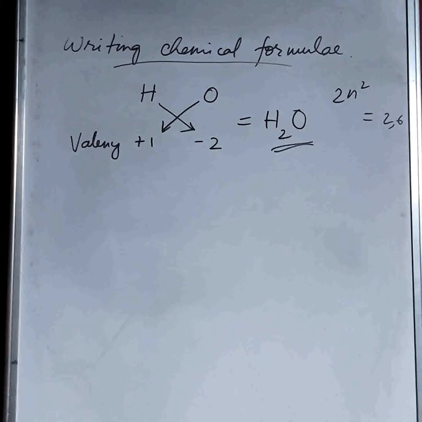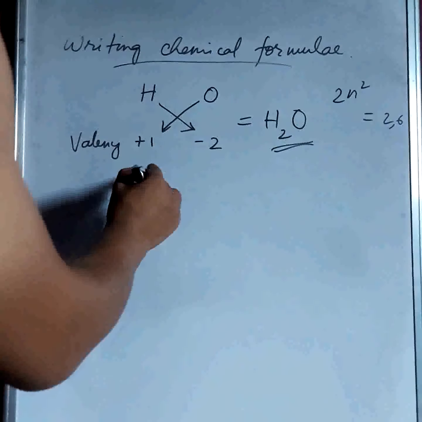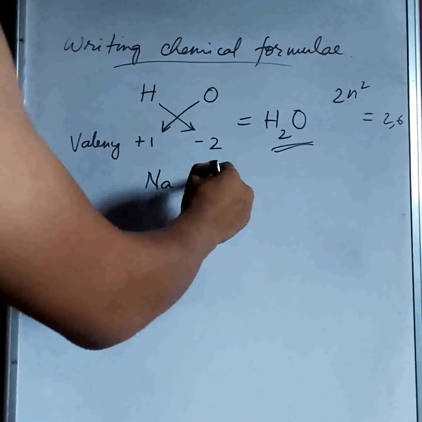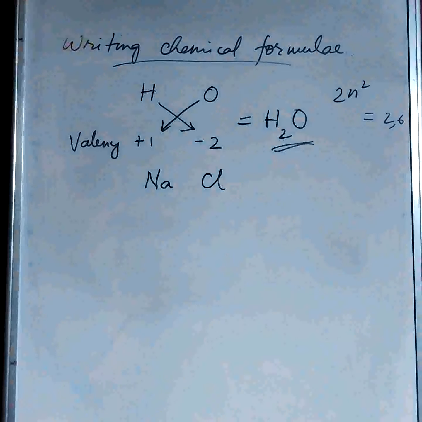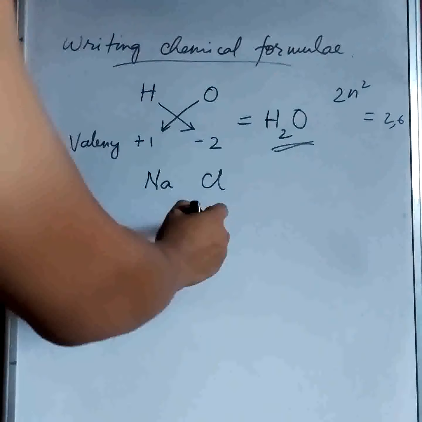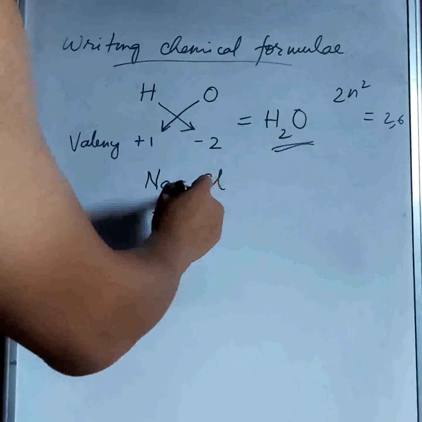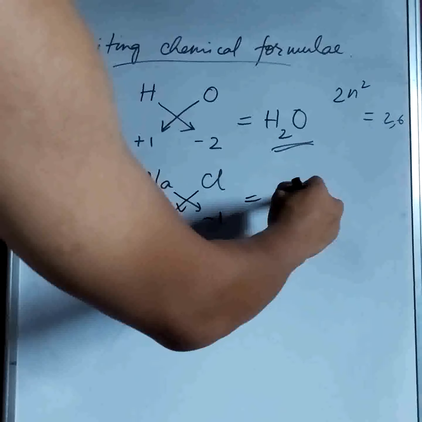Suppose for common salt, sodium chloride, sodium we denote by Na and chlorine we denote by Cl. When we look at the valency, chlorine is -1 and sodium is +1. So I just cross multiply and we get NaCl.